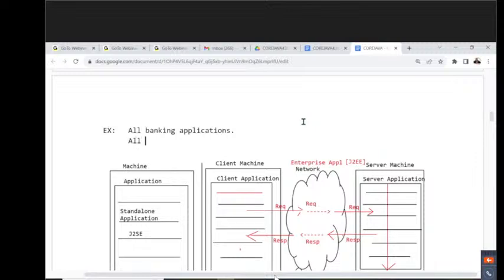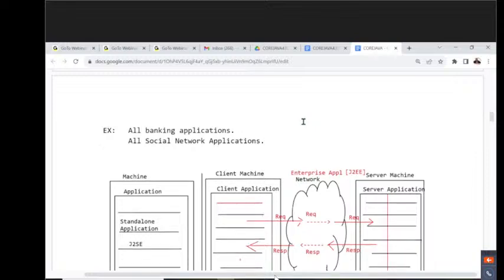Next one is all social network applications. For example, Gmail.com is available. Gmail.com works on the basis of client-server architecture. It's server-side programming only. The Gmail server is available somewhere else. Their application is available. We are sending requests to the Gmail server, and we are getting responses from the Gmail server. Your YouTube is also running as a distributed or enterprise application. Your Facebook is also an enterprise application directly.